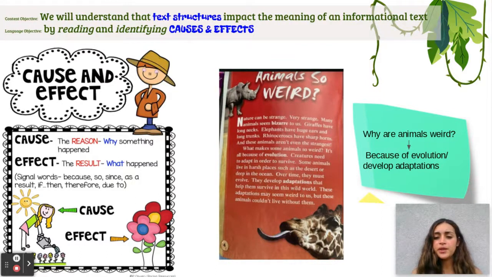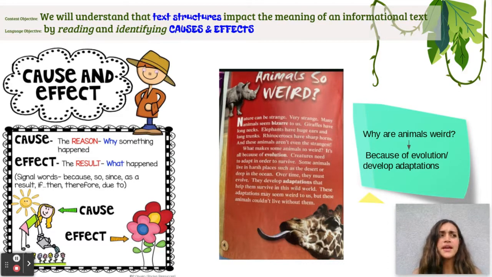So I wanted to start by showing you, on the very first page, the question asks, why are animals so weird? Many times when they're asking these questions, we're going to find out the answer, the results. And I wanted to read this very important section to you so that you understand that there is a relationship with what we're learning about the animals and why animals are a certain way. Why are animals so weird? Nature can be strange, very strange. Many animals seem bizarre to us. Giraffes have long necks, elephants have huge ears and long trunks. Rhinoceros have sharp horns, and these animals aren't even the strangest. What makes some animals so weird?